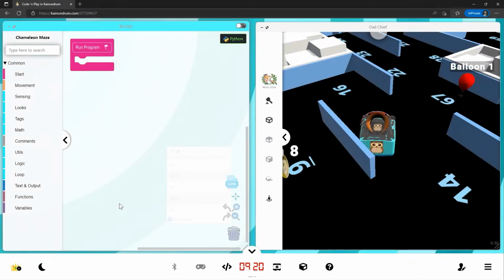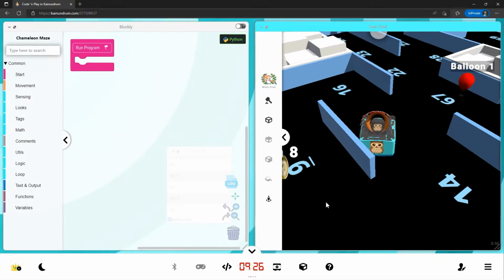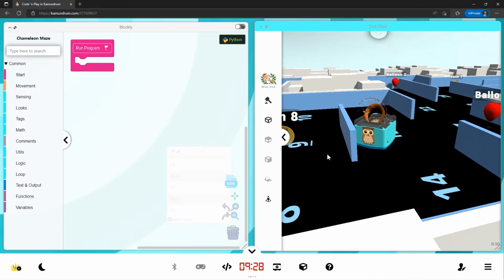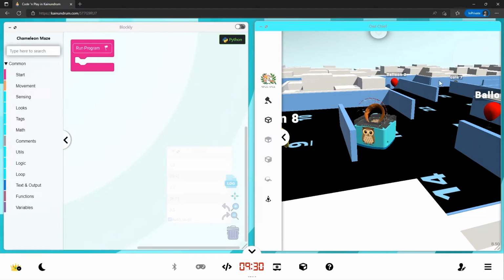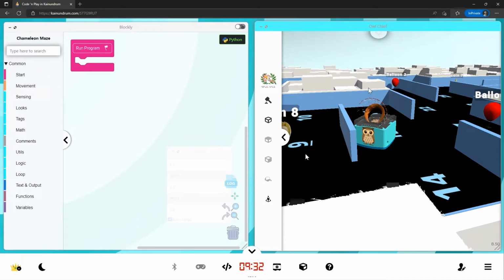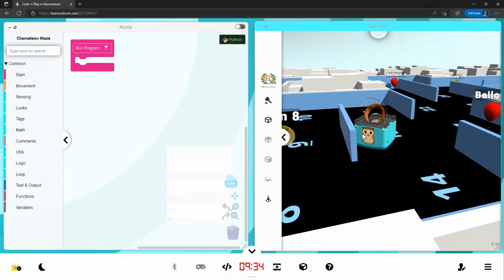Right, let's get started into using sensing blocks. The first thing you want to know about sensing blocks is that in Kainundrum, we can sense the objects, we can sense the distance to objects and all sorts of things.